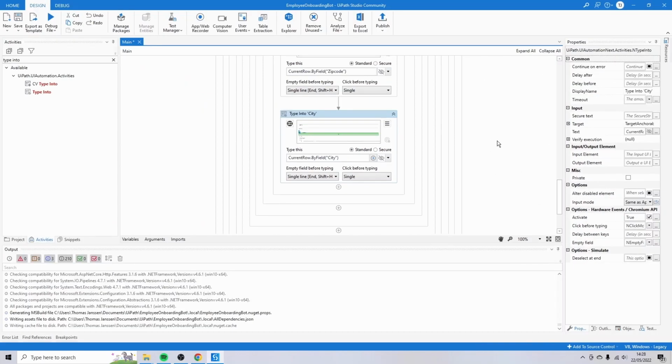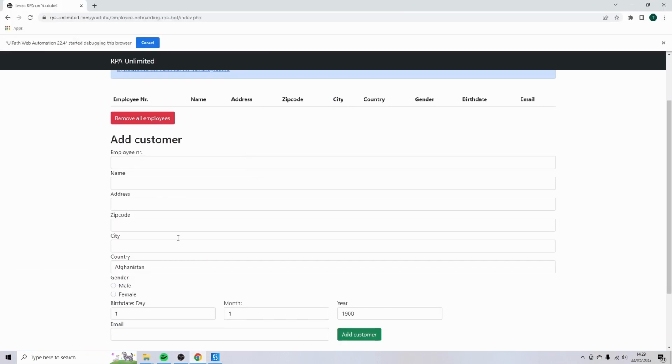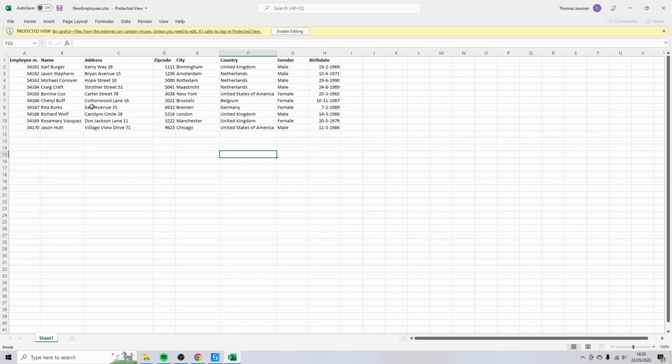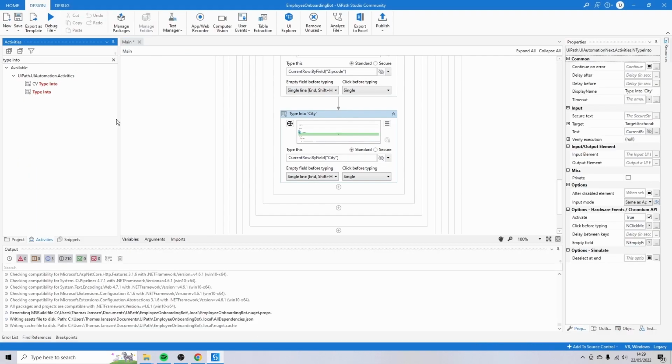Now, our next activity is a bit different because as you can see, for the country, we can't type, so we have to select a country. And the thing that's really important here is that the countries in your Excel file, in your input, have to be exactly the same as the countries in the web application. And that is actually the case here for the countries that I'm using. So you see we have United Kingdom, Netherlands, United States of America, Belgium, Germany. So all those countries are called exactly the same in the web application, so we can make a direct match. And we're going to search for the select item.